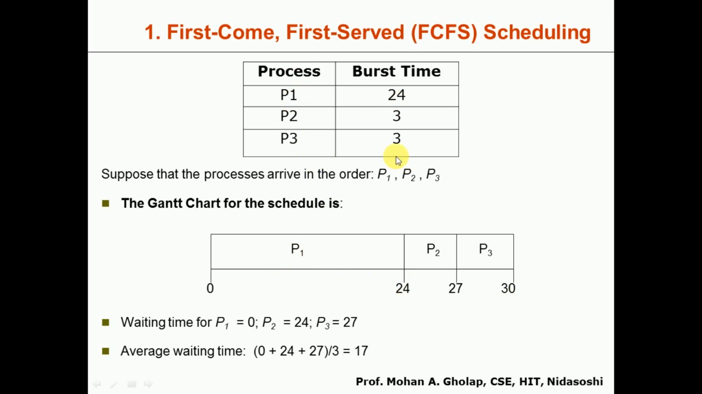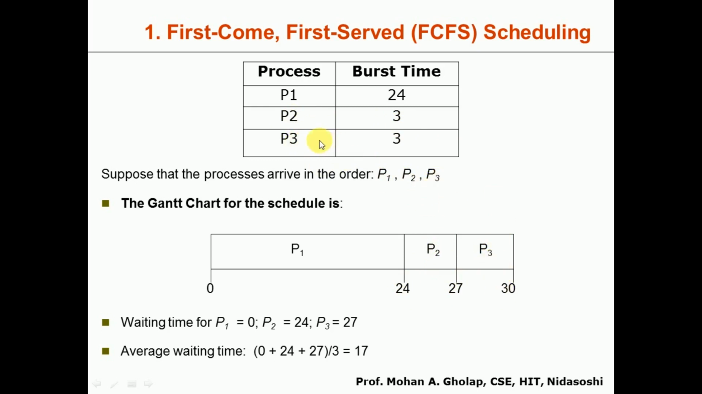After that the next process that arrived is P2, so P2 will be given the CPU for execution. P2 requires 3 milliseconds for execution, so from time 24 till time 27 P2 will be allowed to execute. After the completion of P2, P3 will start execution. At 27 P3 will start execution because P3 arrived after P2.